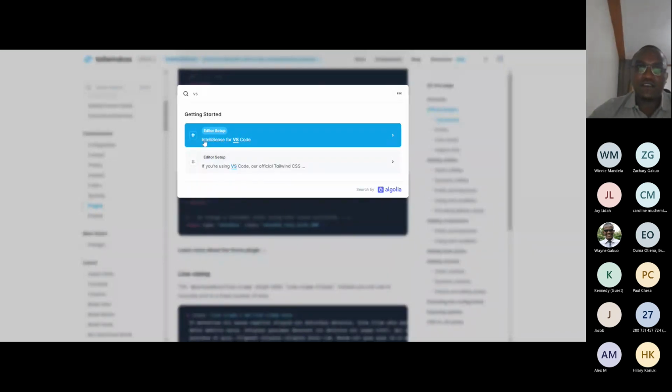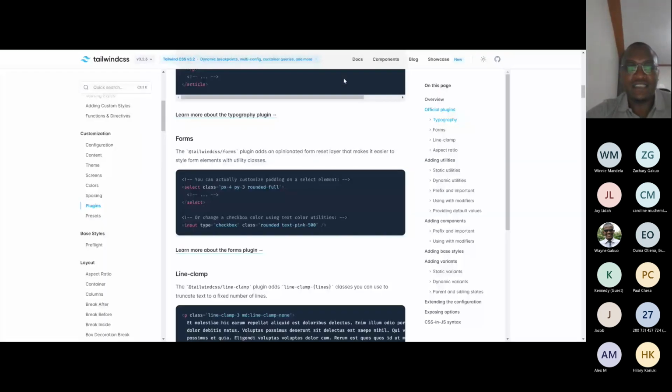So this is what you'll have to install. It's called IntelliSense. All it does is give you the suggestions I'm getting here. So if I say class text left, yeah, what color was it?